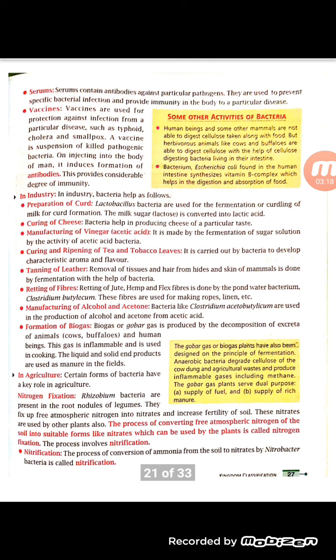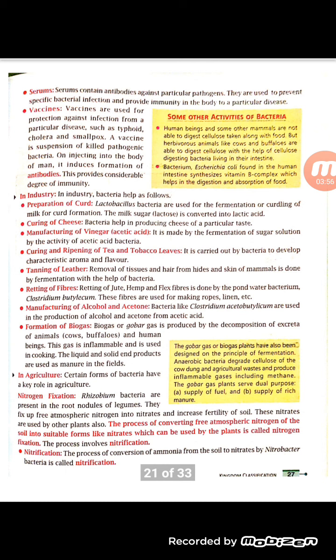Then the vaccines which are given to us also have antibodies in them, and those antibodies have been prepared using the bacteria. Then in industry, you all have seen that when your mother makes curd, she puts a spoon of the older curd in the milk, and curd is formed the next day. So how is it happening? Because of the lactobacillus bacteria which divides, and it helps in the fermentation or curdling of the milk.